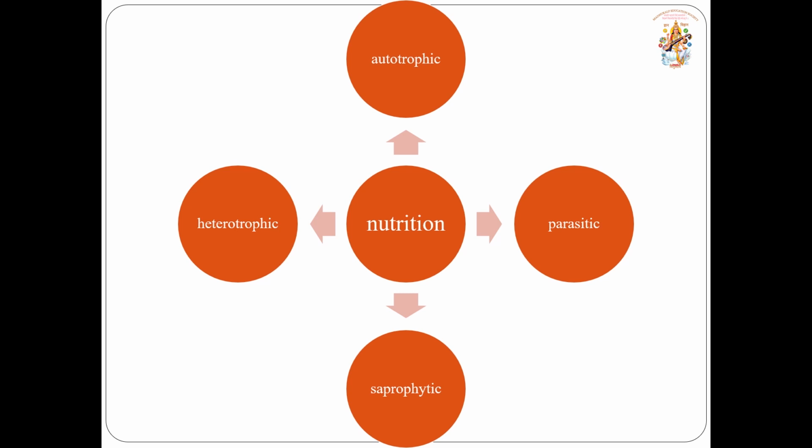Heterotrophic organisms depend upon other organisms from which they get food, but they don't harm those organisms. Saprophytic organisms decay the substance and get nutrition from that substance. Parasitic organisms completely kill the other organism for their own nutrition.